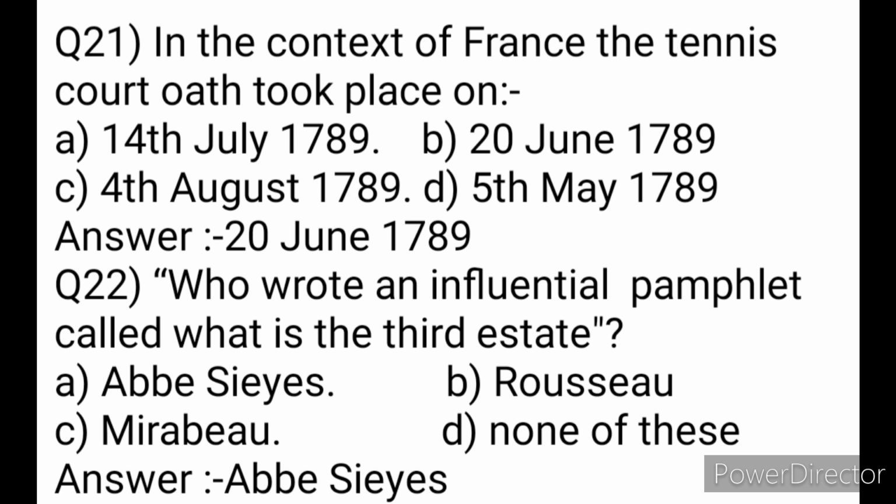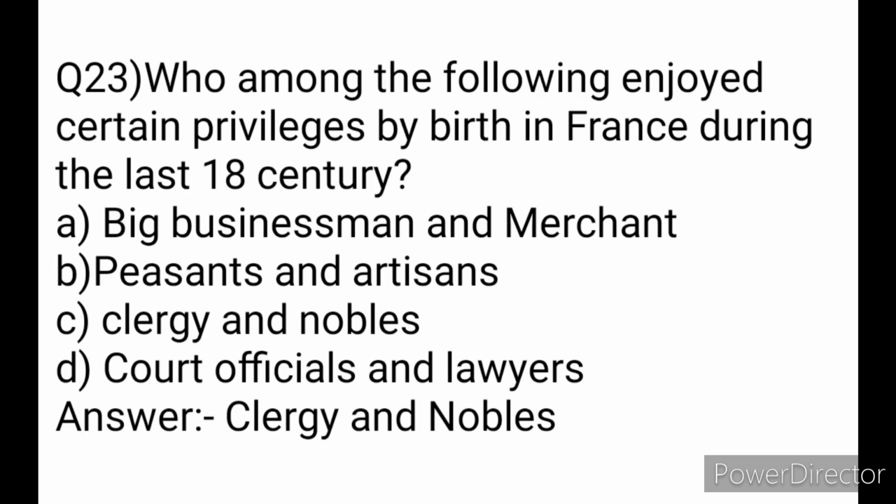Correct answer is 20th June 1789. Next is, who wrote an influential pamphlet called What is the Third Estate? A. Abbe Sieyes, B. Rousseau, C. Mirabeau, and D. none of these. Correct answer is Abbe Sieyes.